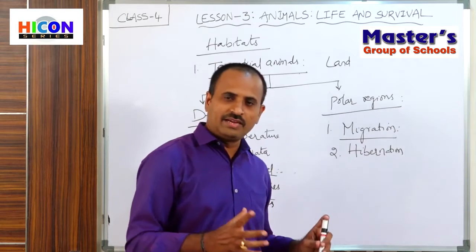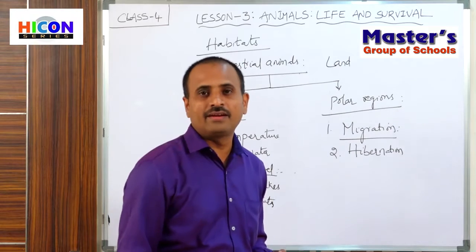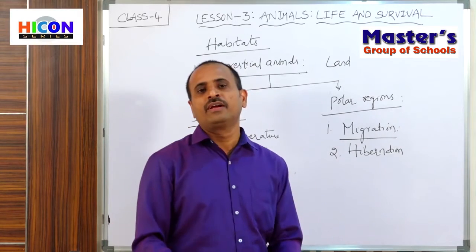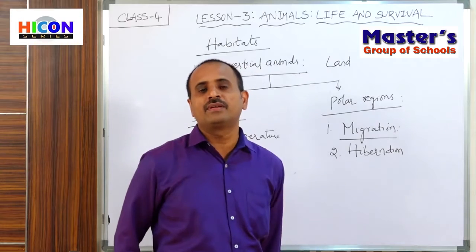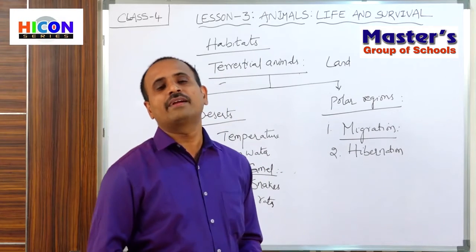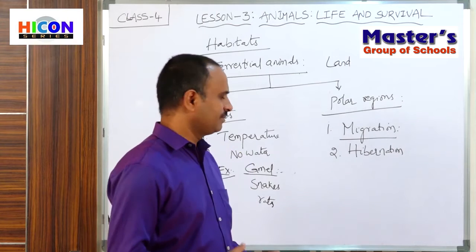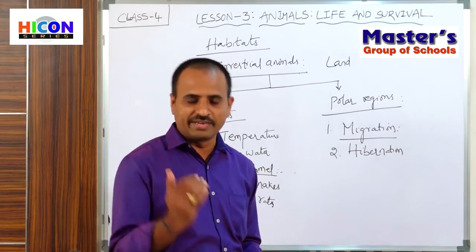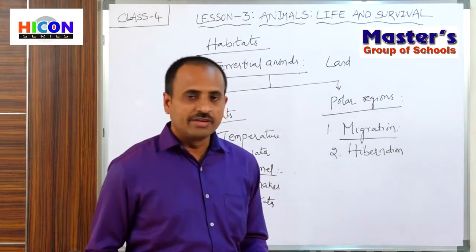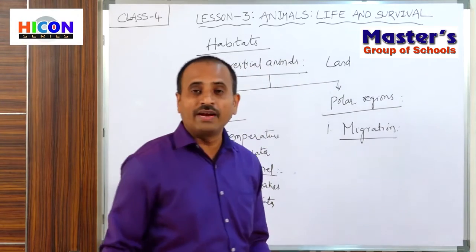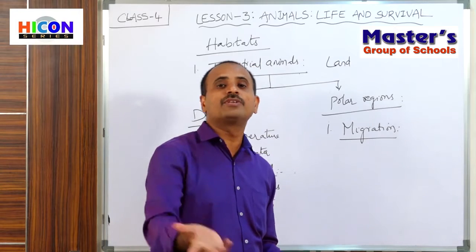So generally the animals will migrate from one place to another in search of their food, to escape from their animal enemies, and to escape from unfavorable climatic conditions. So generally the animals migrate because of some reasons. What are the reasons for migration? Why do the animals migrate from one place to another?